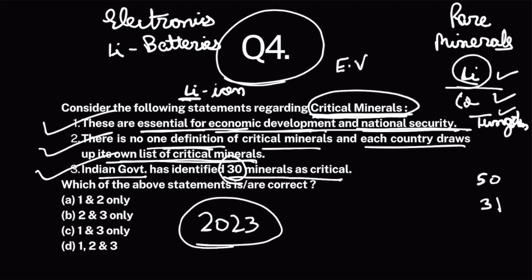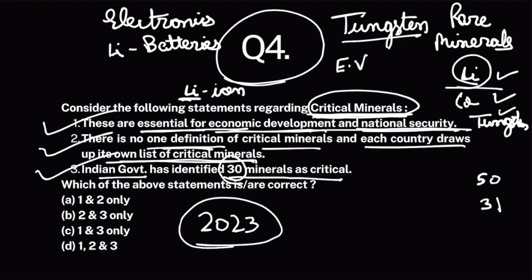The reason why critical minerals were in the news was because recently central government has auctioned a mineral block for mining, right? And that mineral block contains tungsten, and tungsten is a critical mineral. But locals and the state government have been protesting against the central government for allowing mining of tungsten.